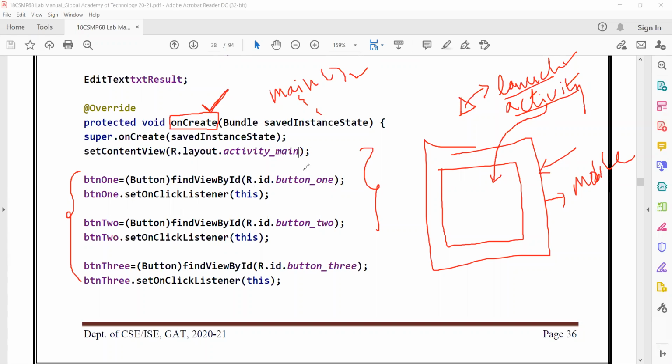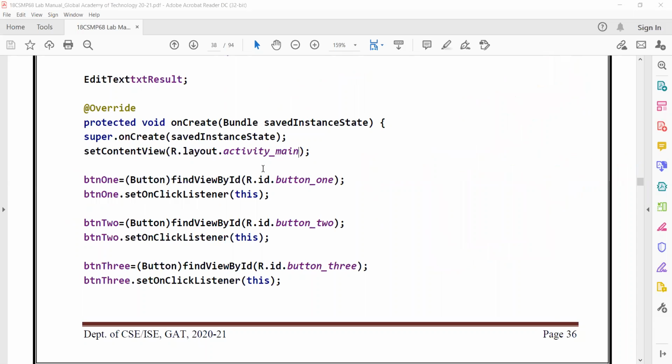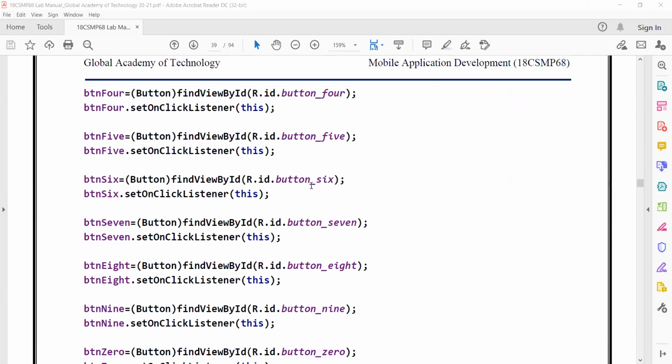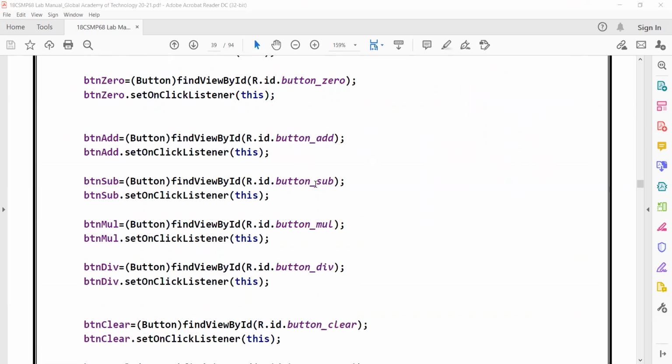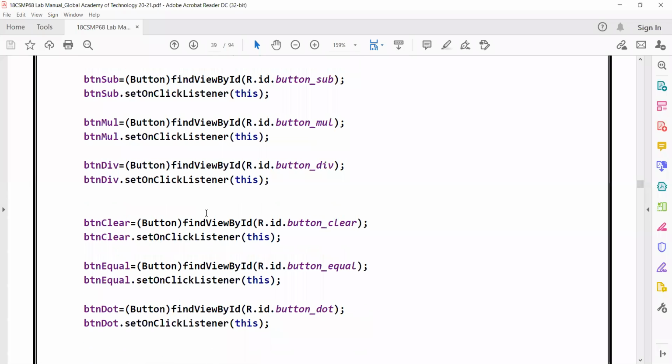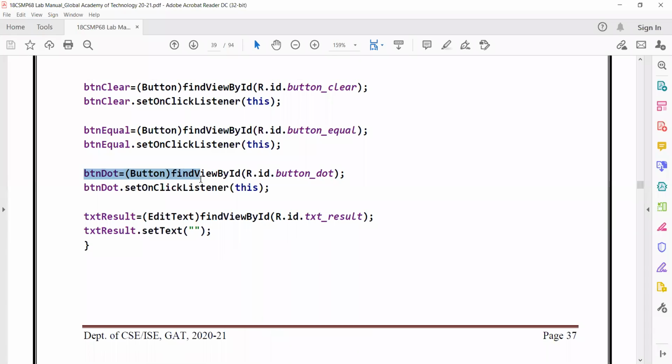In this onCreate method, we are referring to the button, and for the button, we are trying to register the corresponding listeners. You see how many buttons: 1, 2, 3, 4. The entire code remains the same. There's no difference, students. Add, subtract, multiplication, the entire code remains the same. Here I'm trying to end this onCreate.